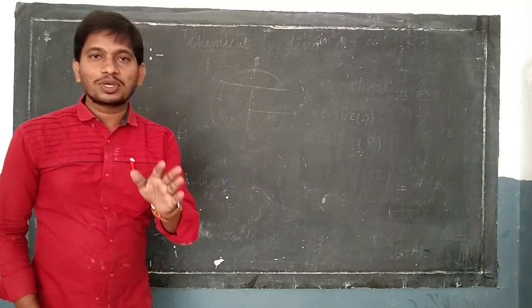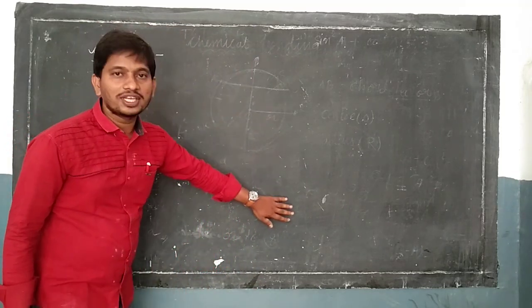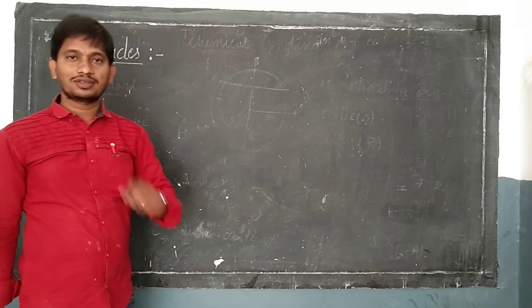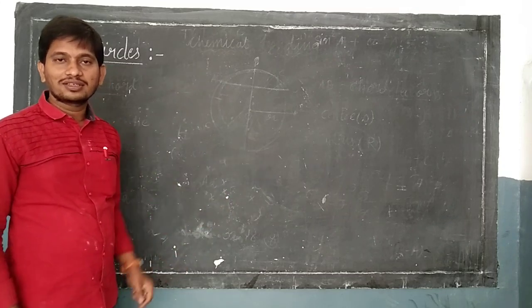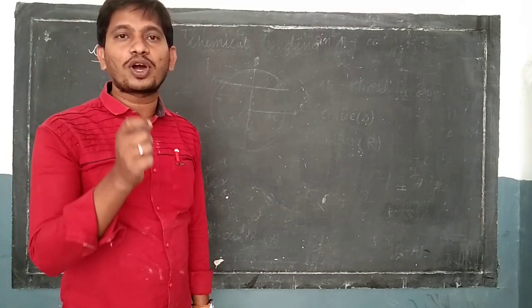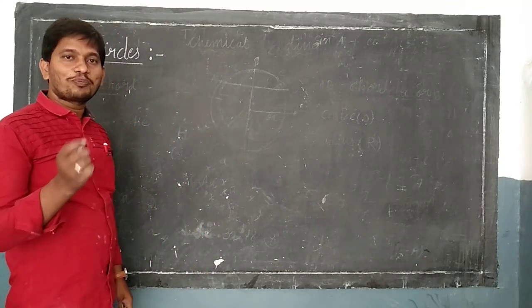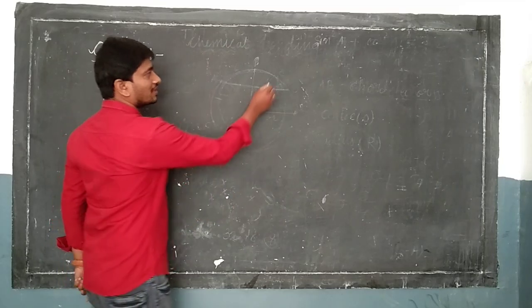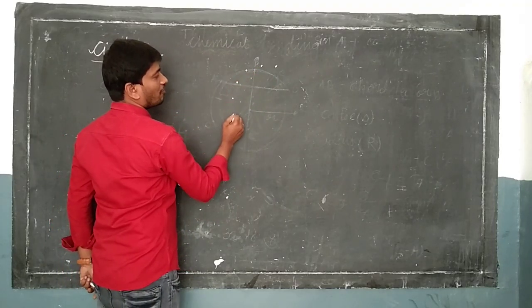In mathematical terminology, this blackboard is called a plane. Circle is nothing but a collection of points in a plane. See here, this is the plane, and these are the collection of points.